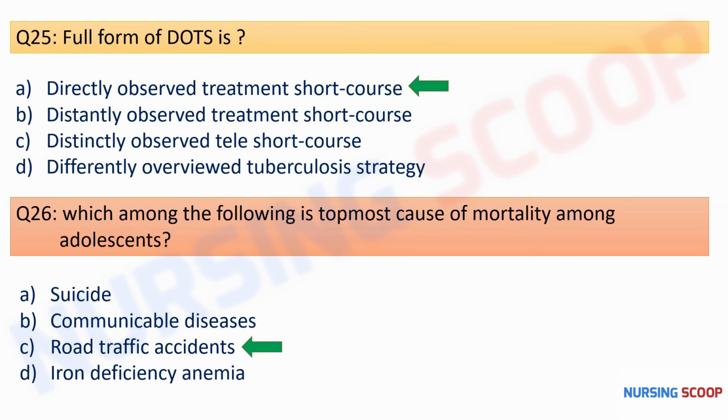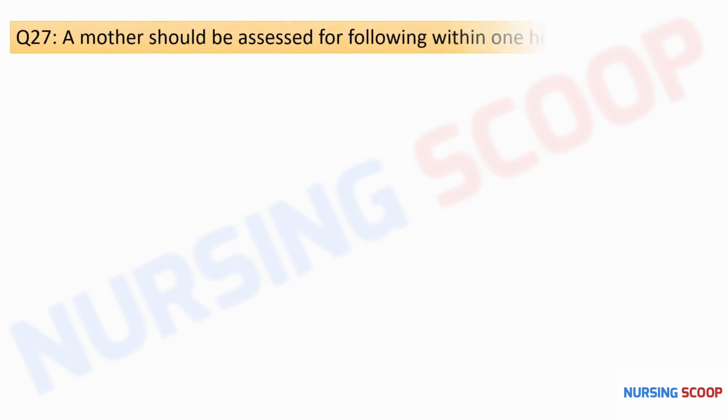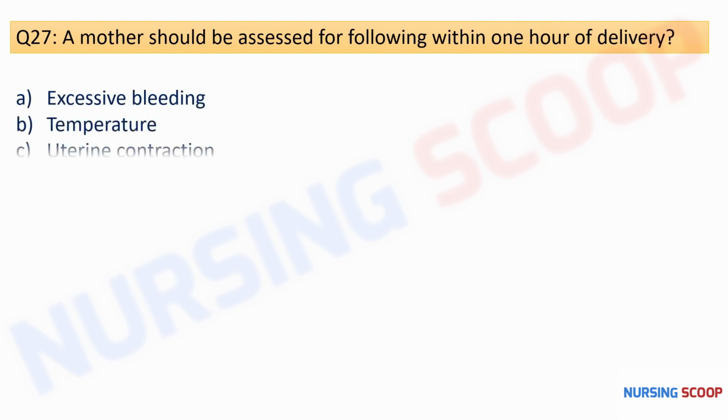So next question is, a mother should be assessed for following within the 1 hour of delivery. And here are the options: excessive bleeding, temperature, uterine contraction, and option D is all of the above. So here the correct option is option D, that is all of the above. So the mother should be checked for excessive bleeding, temperature, and also check the uterine contraction. So all this should be done to prevent the postpartum complications like sepsis or PPH. So the right option is option D.